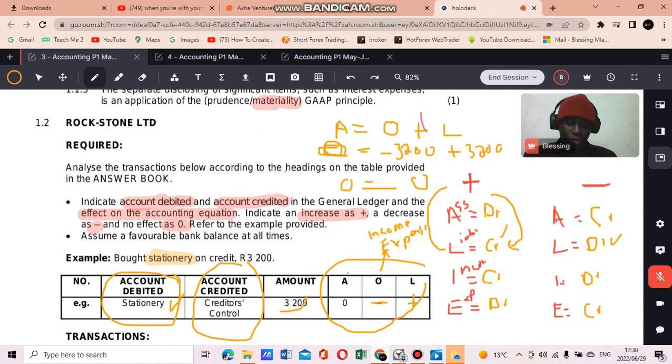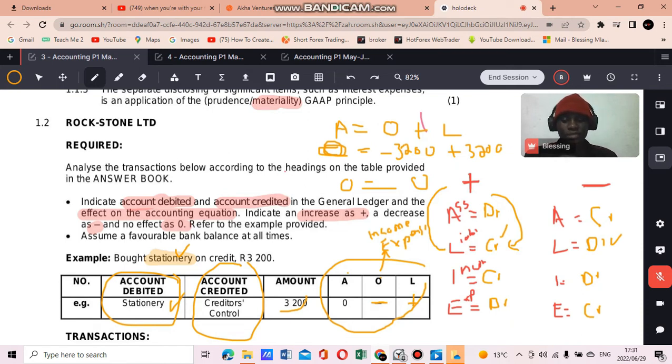So what you need to understand is there are different types of accounts, and with this method, it's easy for you to see whether an account increases on the debit or the credit side. The first thing you need to know is what account you're dealing with. In this case, we identified stationery, which is an expense account. So you need to know if that account is an asset, liability, income, or an expense account, right?